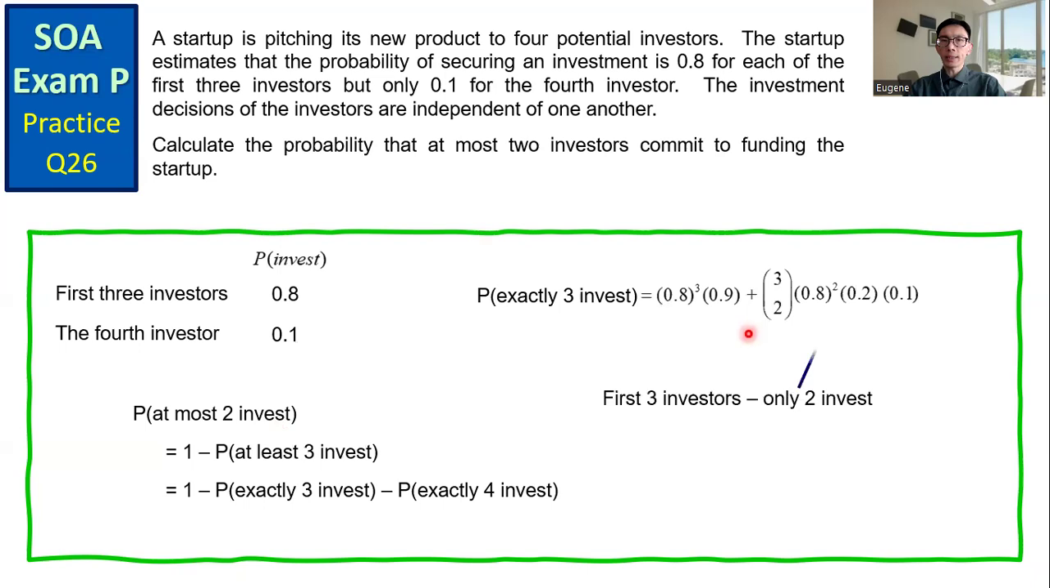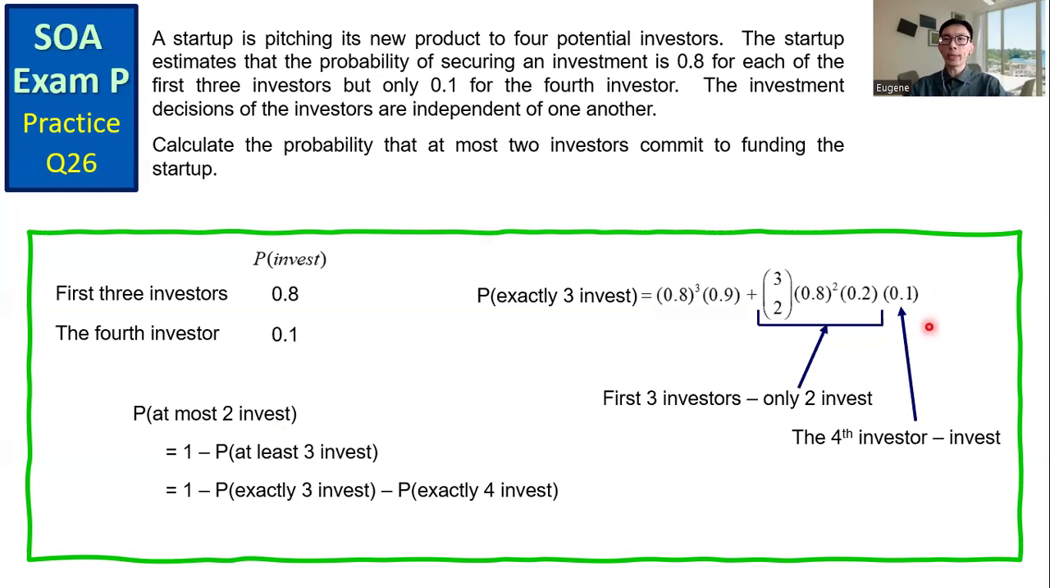And then the second term corresponds to the event that only 2 out of the first 3 investors will make the investment. We have a binomial distribution. 3 investors, only 2 invest, times 0.8 squared times 0.2. And then times the last factor, 0.1, corresponds to the last investor who will invest in the startup.